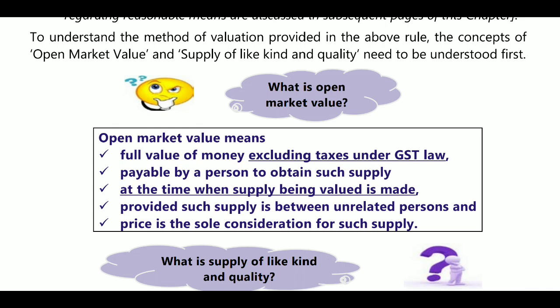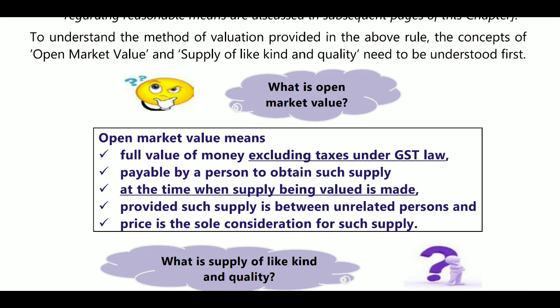If Rule 30 is not possible, Rule 31 applies, where the GST officer will find out if you made the application. Even if you are not interested in Rule 30, you can skip it. But the above three, that is open market value, total consideration and value of supplies of like kind and quality, must be seen first.